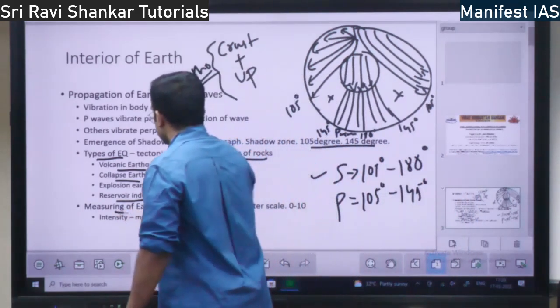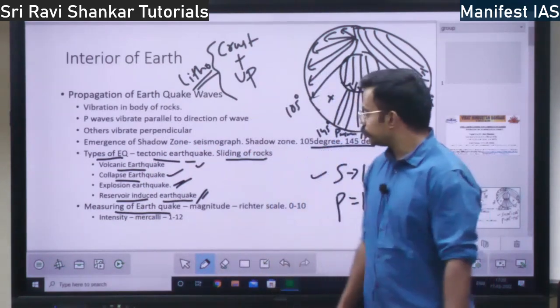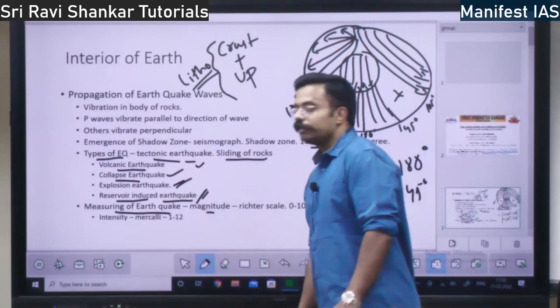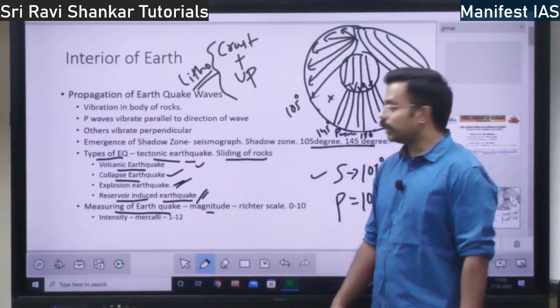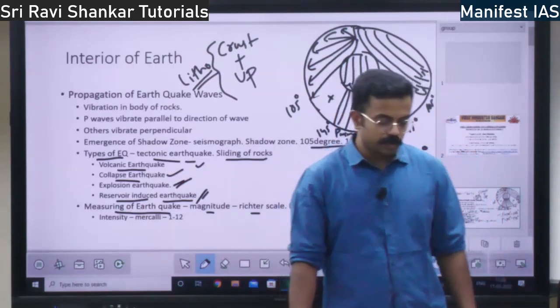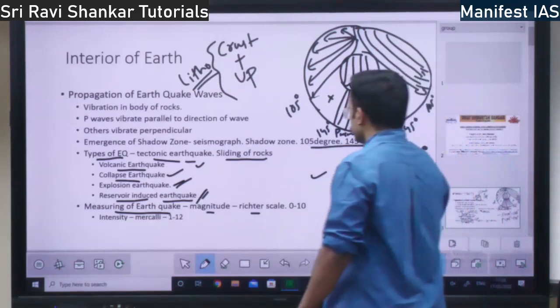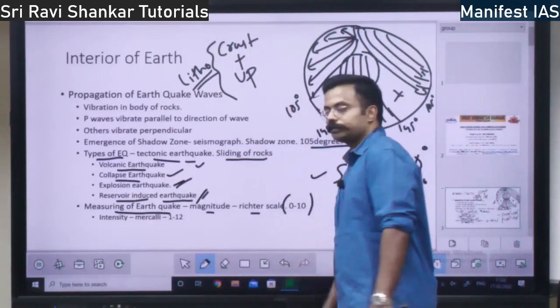So how do we measure the earthquakes? There are many ways of measuring the earthquake. The first way is the magnitude. The magnitude of the earthquake is measured on the Richter scale. This scale ranges from 0 to 10.